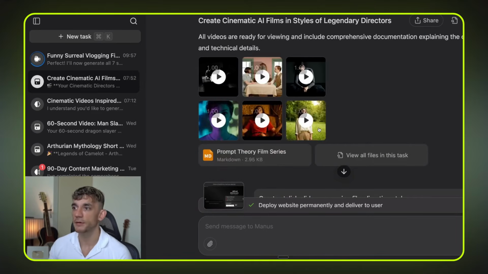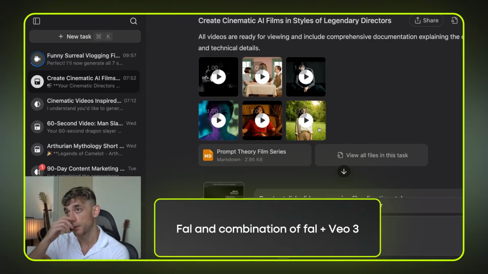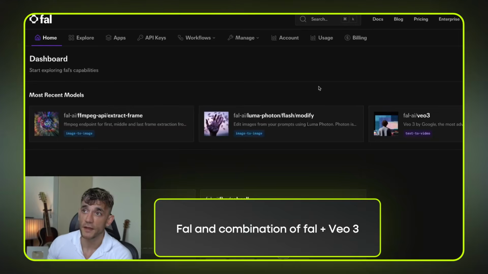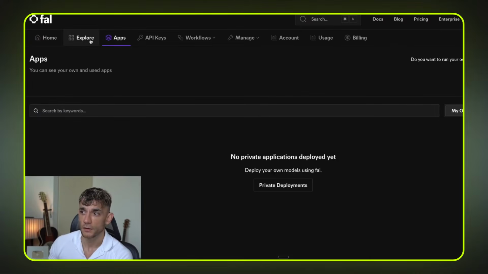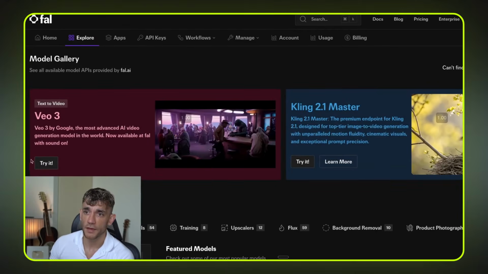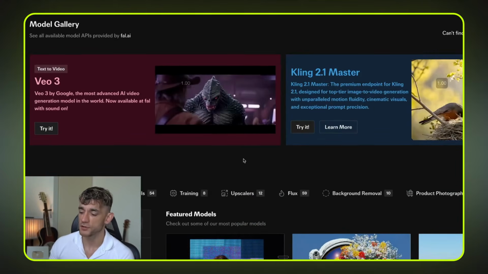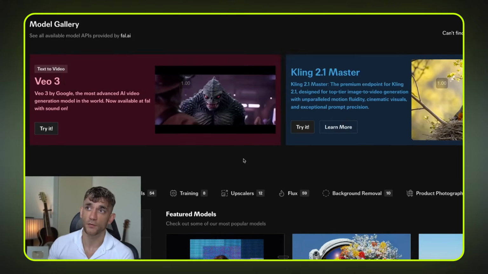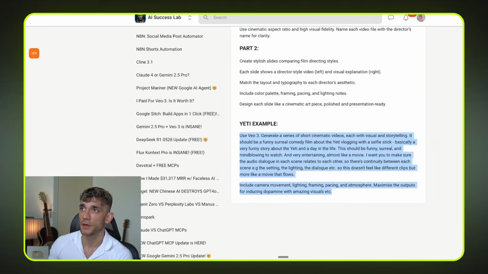You can also take the API and use something like FAL, a combination of FAL plus Veo 3, to generate outputs as well, right? So for example, if we go to Explore, you can get Veo 3 over here, and then you can plug this into n8n and generate a sort of one-click workflow where you can generate outputs. Let me show you an example of that.